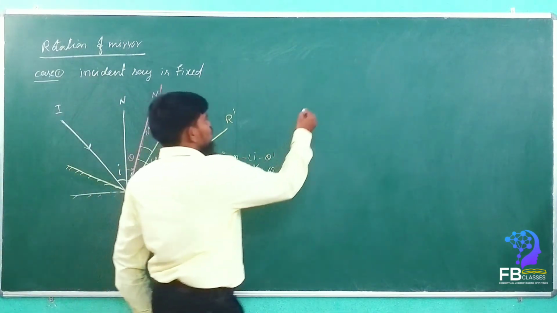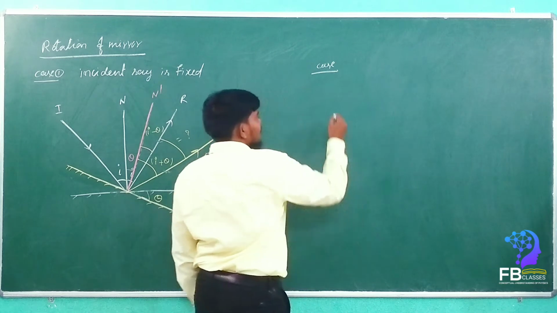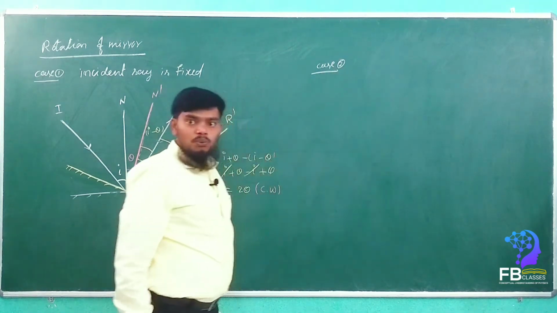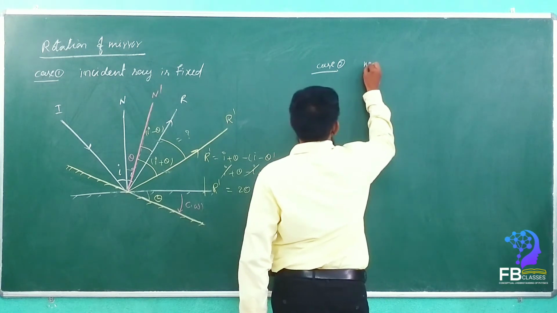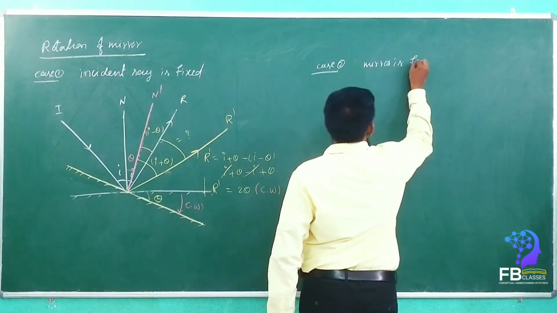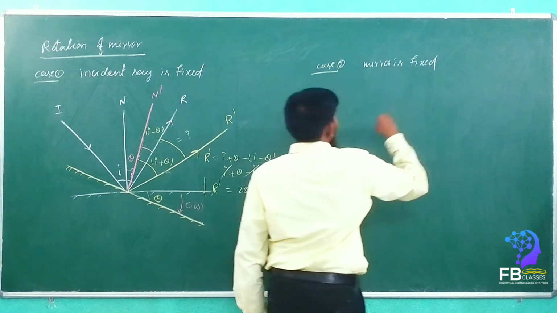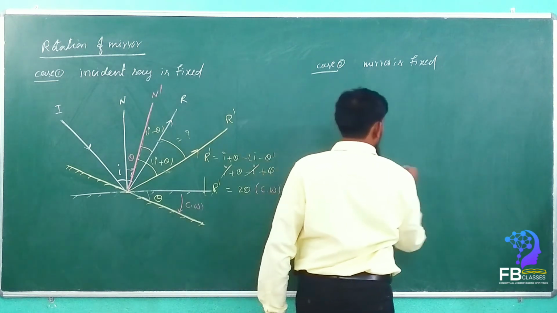What is case 2? Case 2 is: now the mirror is fixed. Who is fixed here? Mirror is fixed. Who is rotating here now? The incident ray. Let's consider. So now this is a mirror.